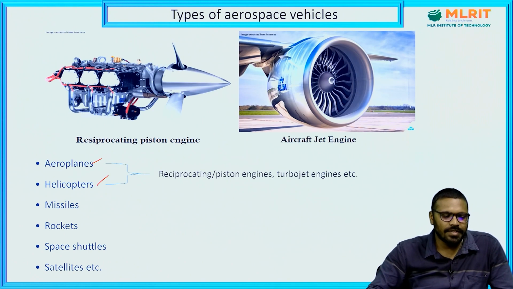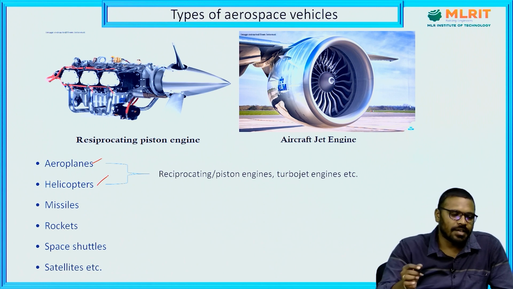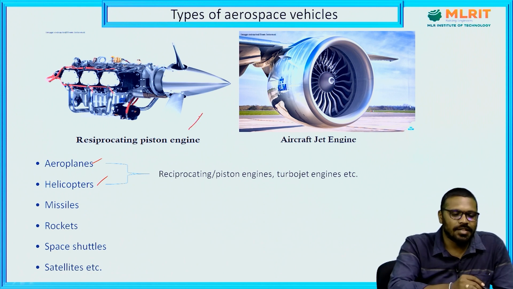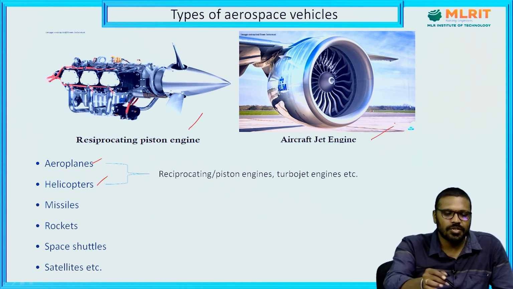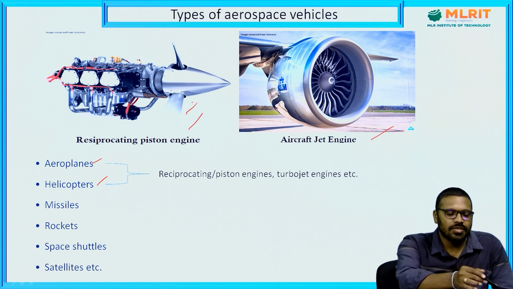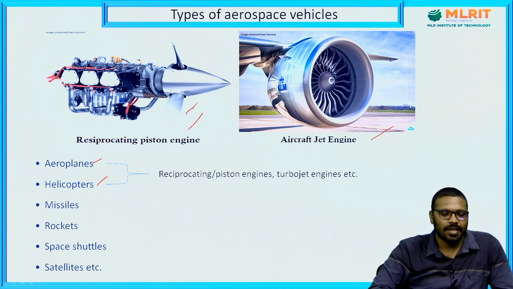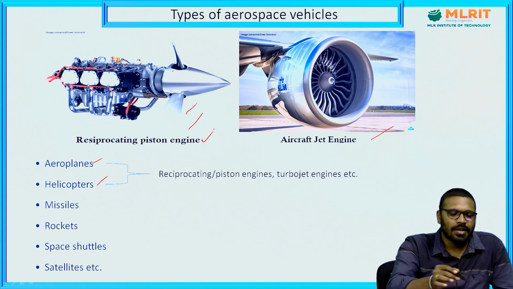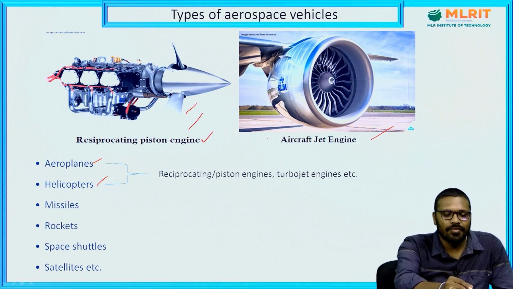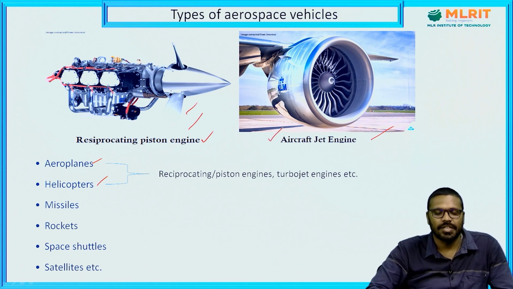For aeroplanes and helicopters, we use reciprocating piston engines and turbojet engines, etc. This is the reciprocating engine and this is an example of a turbojet engine. This is used for aircrafts and this is generally used for helicopters. Previously we used these reciprocating engines even for the aircrafts, but these reciprocating engines are low speed, and we can move the vehicle with high speed with the help of aircraft jet engines.